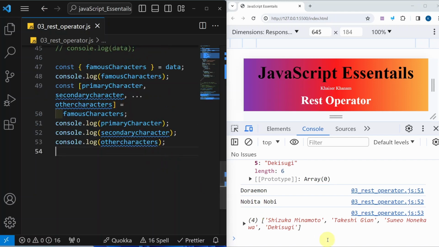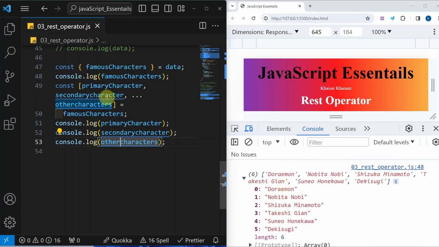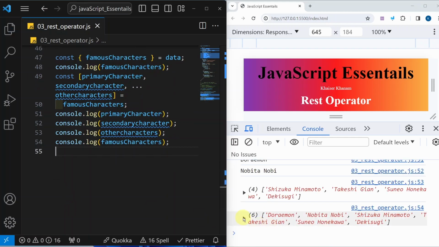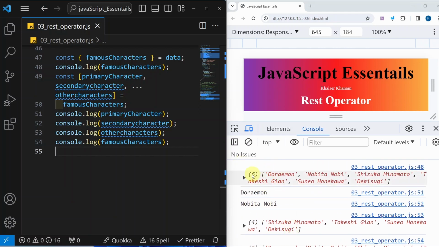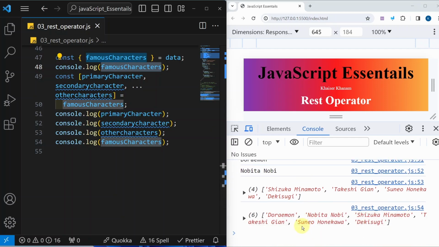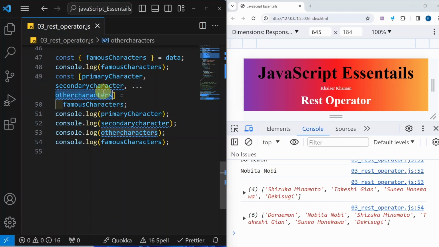Okay, one thing you have to remember, we are just extracting elements and putting them in separate variables, but we are not modifying our original array. If I just display this famous character below, save this, then also I am going to get the same result which I got first, which I have printed. The same result I will be getting at the last, even after taking elements into separate variables. We are not modifying our original array.